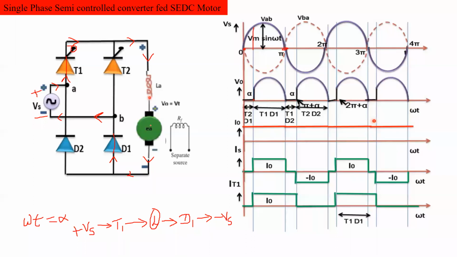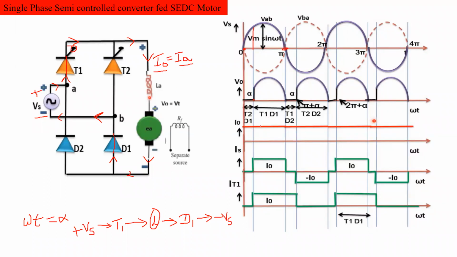During this, the current is flowing through the load circuit. That is called the output current, also called the armature current, because the current is flowing through the armature circuit. That's why we can write I0 or IA.